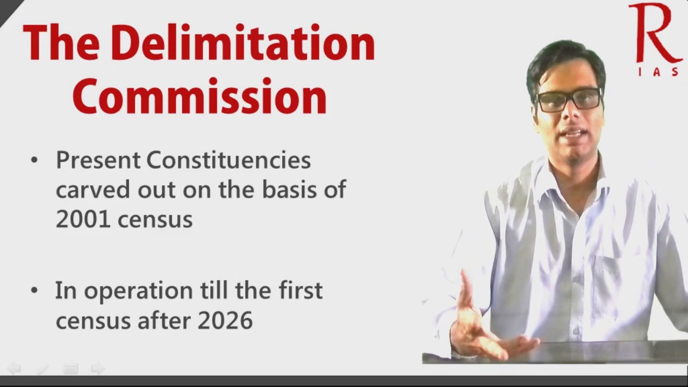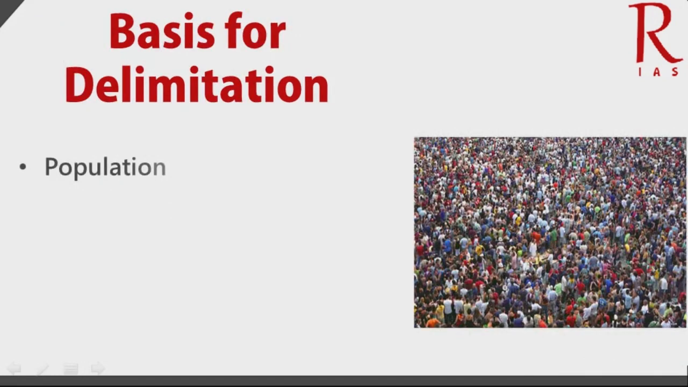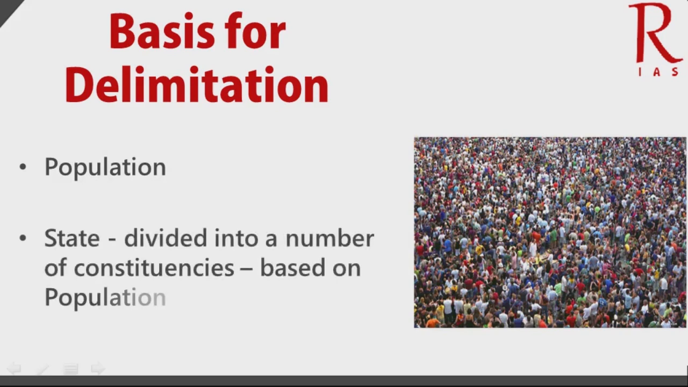So the question then comes up is, what is the basis for delimitation? The basis for delimitation of constituencies to the Lok Sabha is population. Every state is divided into a certain number of constituencies based on the population of that state. Hence, every state gets representation in the Lok Sabha in proportion to its population as per census figures.